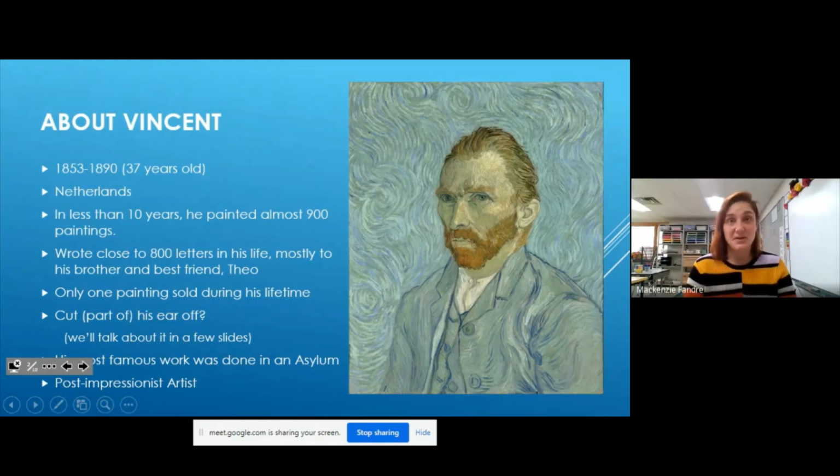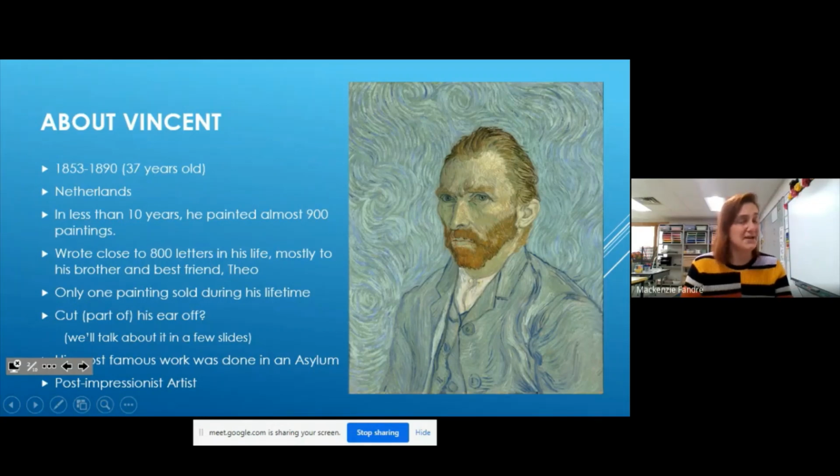The sad part about his life is that he only sold one painting in his entire life, and nowadays people love his work. One of the reasons why he only sold one painting is that he didn't really have a good time getting along with other people. He's known for not having many friends, and he usually kind of lived and stayed on his own. And one of the most famous things he's actually well known for is that he cut off part of or his entire ear.